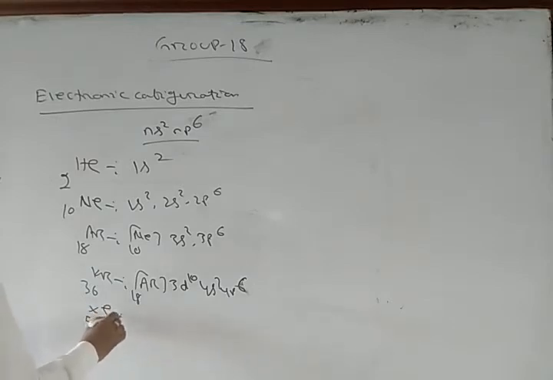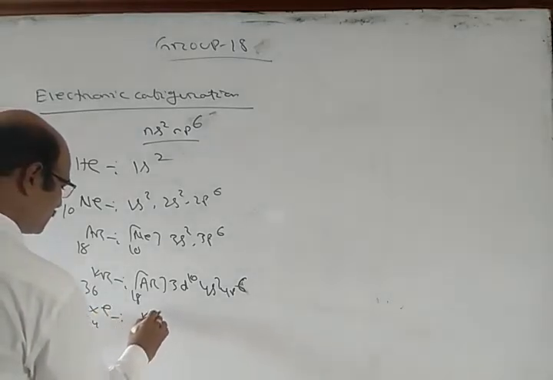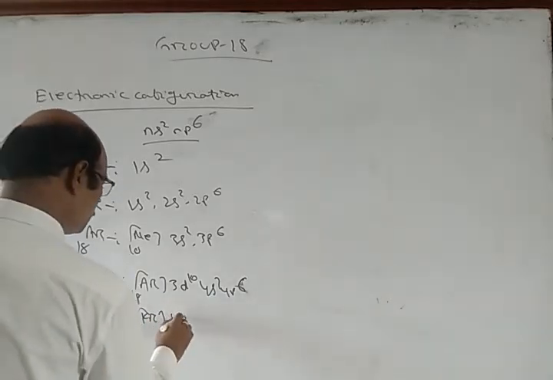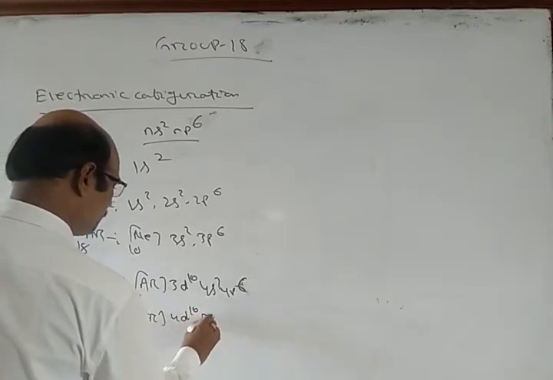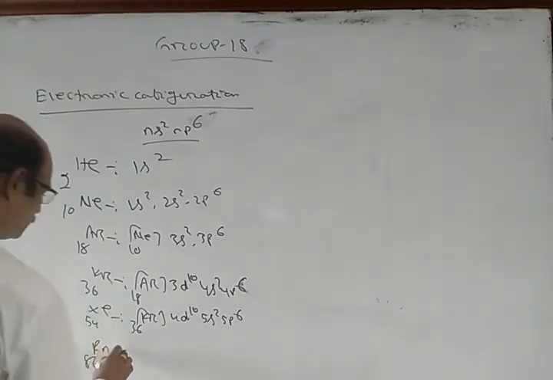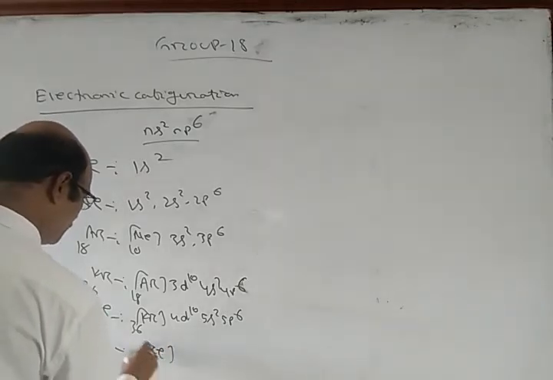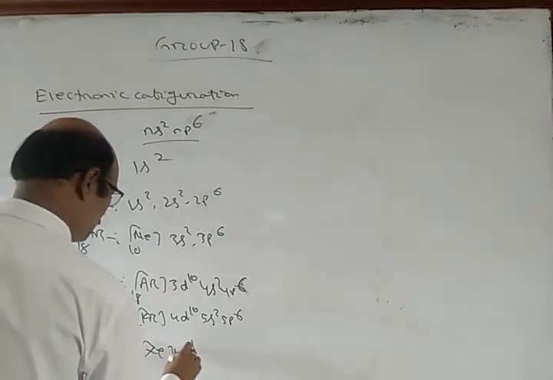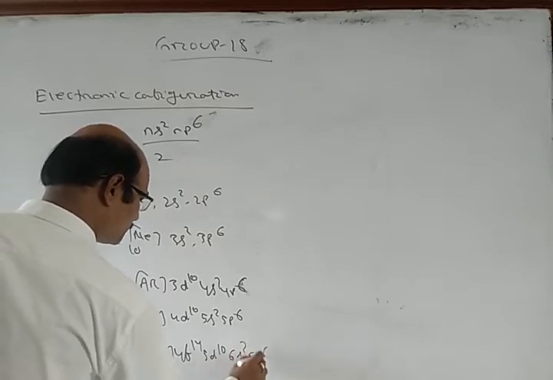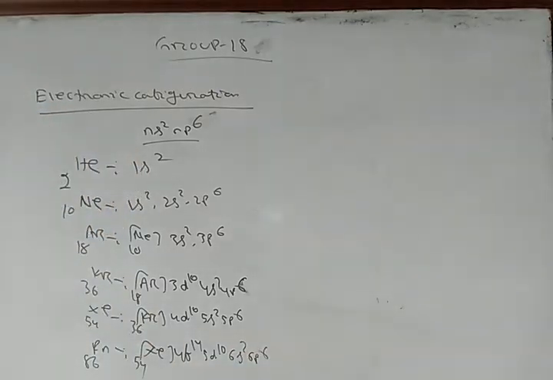Xenon 54, we have krypton 36, 4d10, 5s2, 5p6. Now radon 86, we have xenon 54, 4f14, 5d10, 6s2, 6p6.